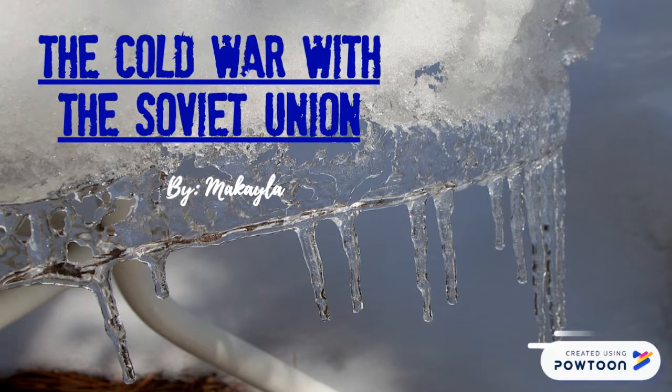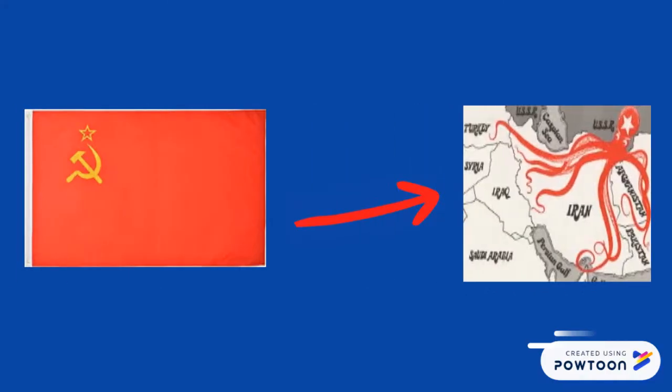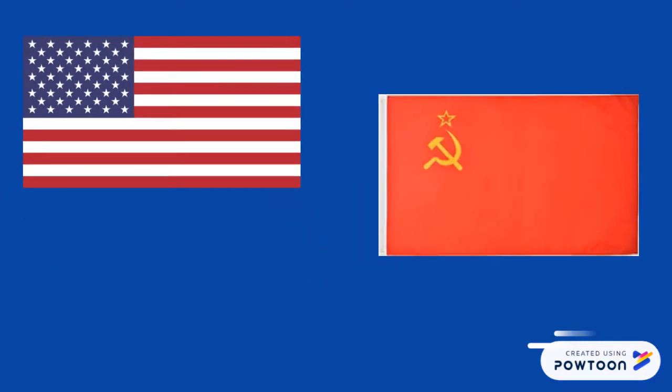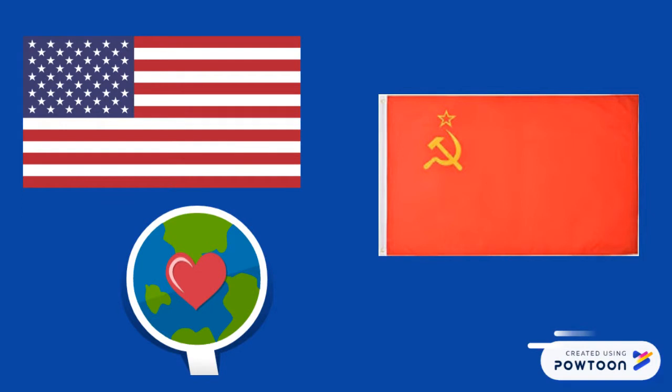Cold War with the Soviet Union. The Soviets' intention was to spread communism in the United States and not agree. The Cold War was a conflict between the United States and Soviet Union, dominating global affairs and U.S. foreign policy. The war was never fought on the battlefield.